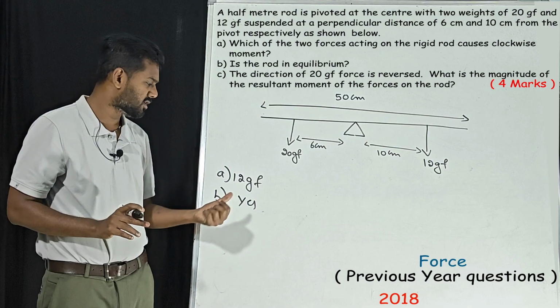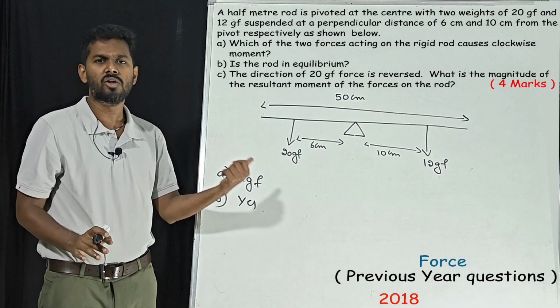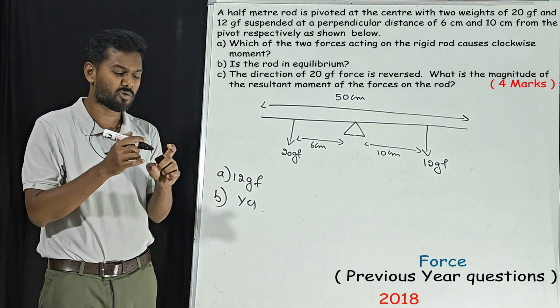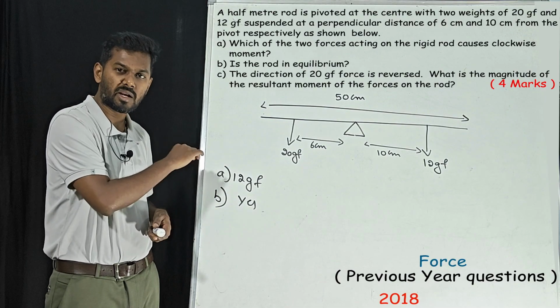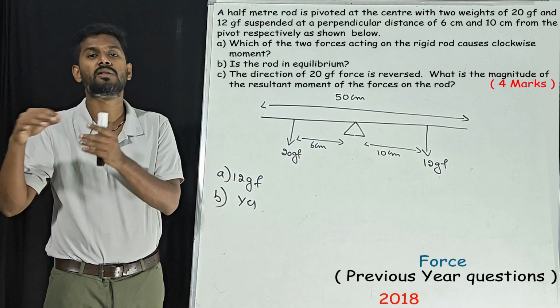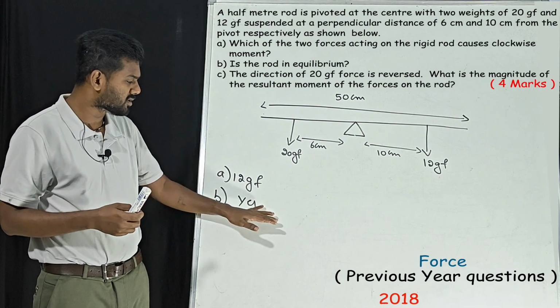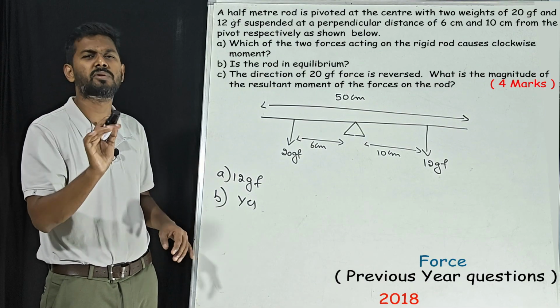Just a 1 mark question, so write yes or no. If it is in equilibrium, write yes. If not, no. That's it. No one is going to ask you any proof. So don't write one, and don't waste time writing extra things, because you need that extra time to invest in some other questions. So focus only on the perfect answer. The answer should be very precise.